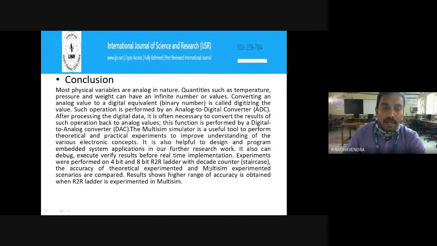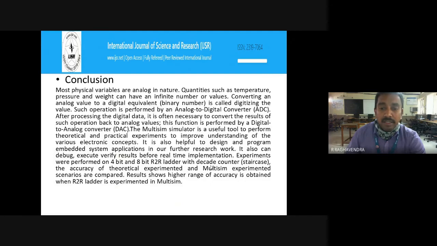And the final conclusion is, most physical variables are analog in nature, such as temperature, pressure, and weight, and can have an infinite number of values. Converting an analog value to its digital equivalent is called digitizing the values. Such an operation is performed by an analog to digital converter. After processing the digital data, it is often necessary to convert the result of such operation back to analog values. This function is performed by a digital to analog converter.